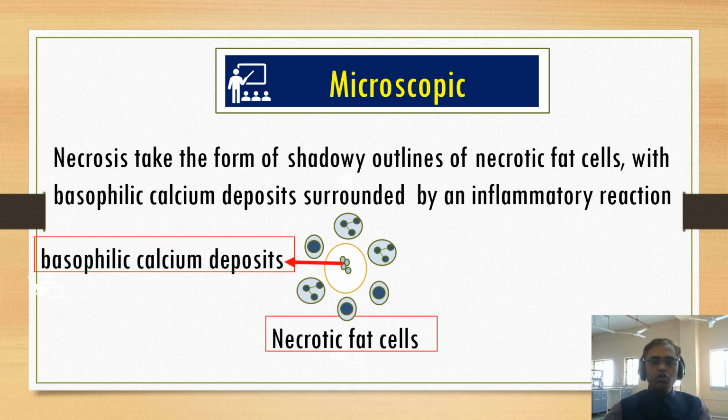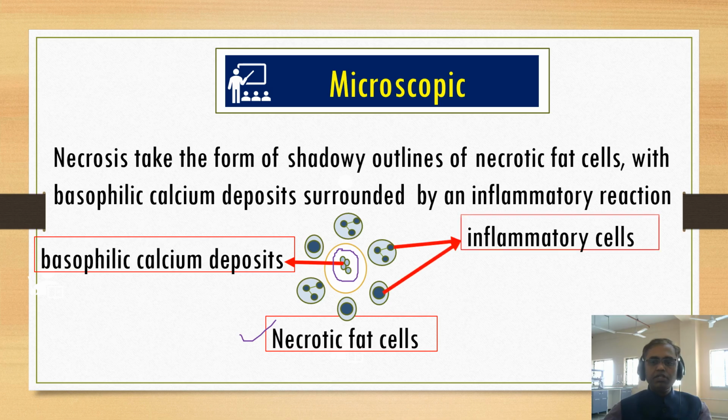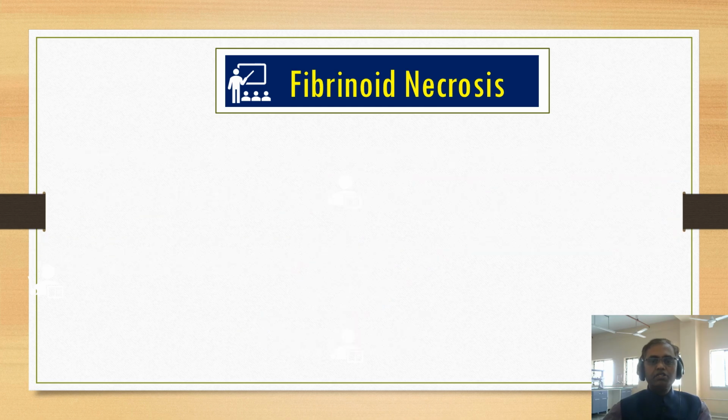Number one is the presence of necrotic tissue, and next, inside the necrotic tissue there is a presence of calcium deposit. We call this the basophilic calcium deposit. And third, there is a presence of inflammatory cells. You can see here the neutrophil, the monocyte and lymphocytes, everything. So this is a microscopic finding. You can see outlines of the necrotic fat cells with the basophilic calcium deposit surrounded by inflammatory reactions.